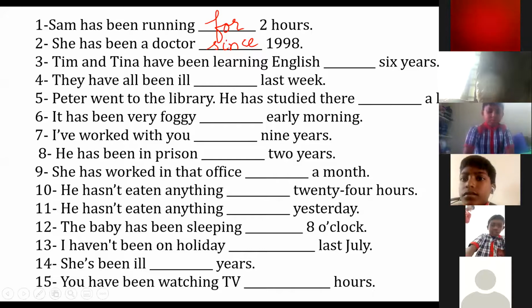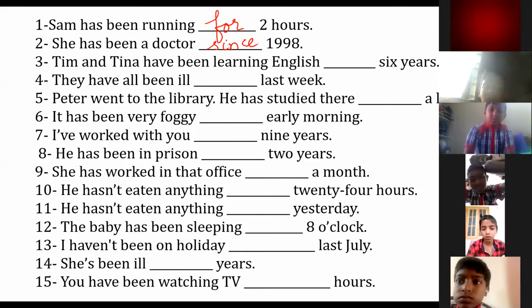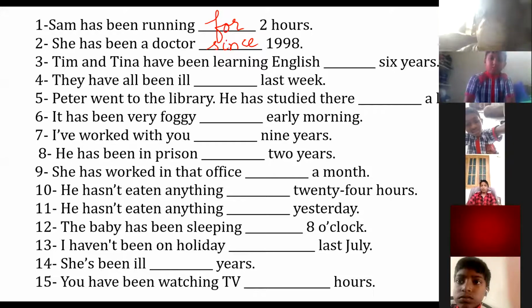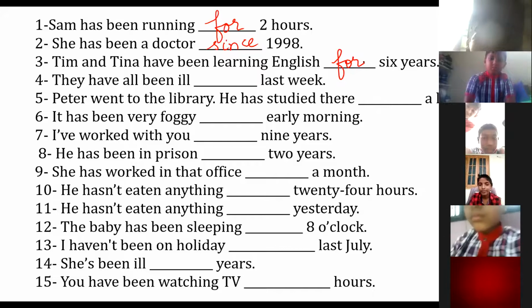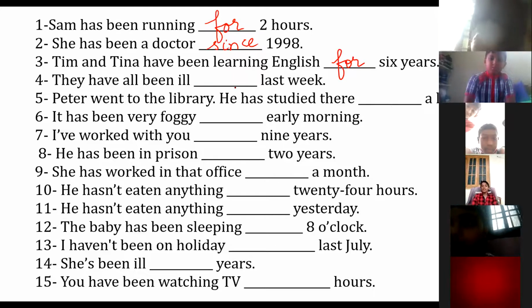Okay, Ayman or Anusha, tell me. Tim and Tina have been learning English dash 6 years. We don't know whether they are learning now or not. We don't know. But they have been learning English for 6 years. They have all been ill dash last week. This week again.